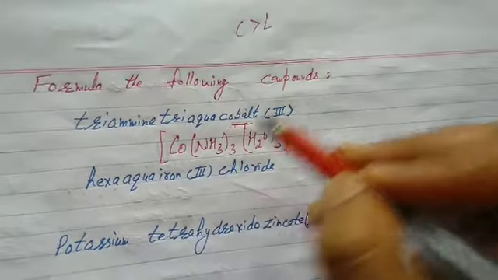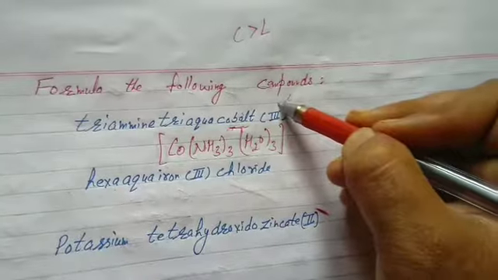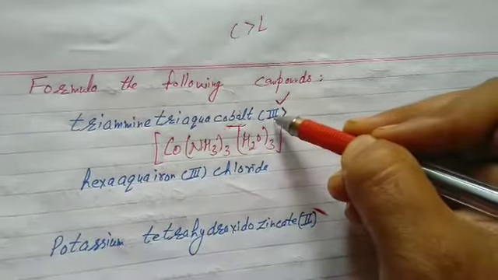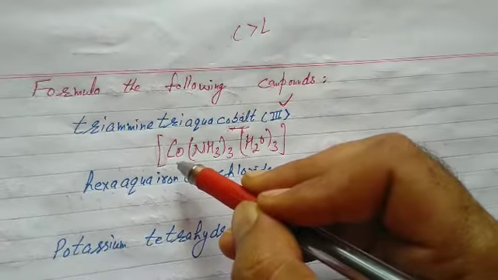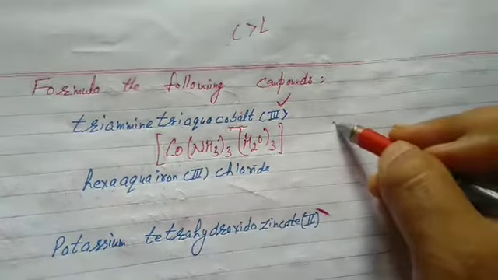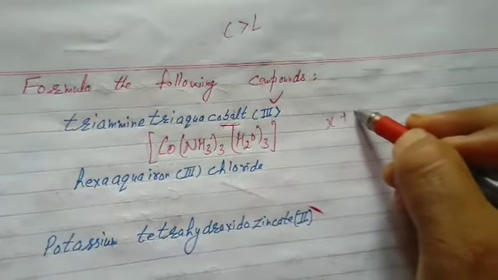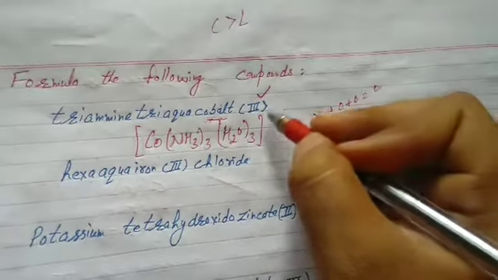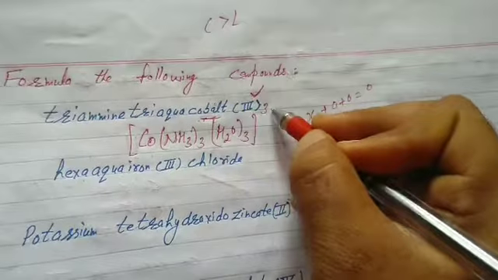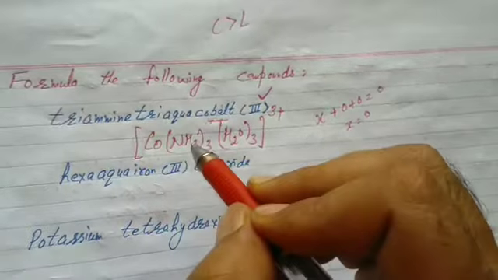Now students, at last you have to check the primary valency. What is the primary valency in this case, 3? x plus 0. Again, neutral ligand, 0. If it is neutral, no charge, x equals 0. What is mentioned? 3. How does it become 3? If I mention the net charge on it as 3. That's the formula of triammine triaqua cobalt 3.